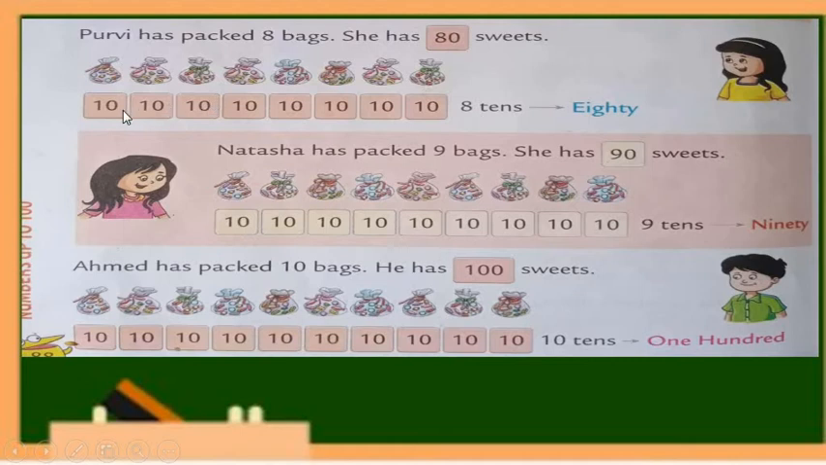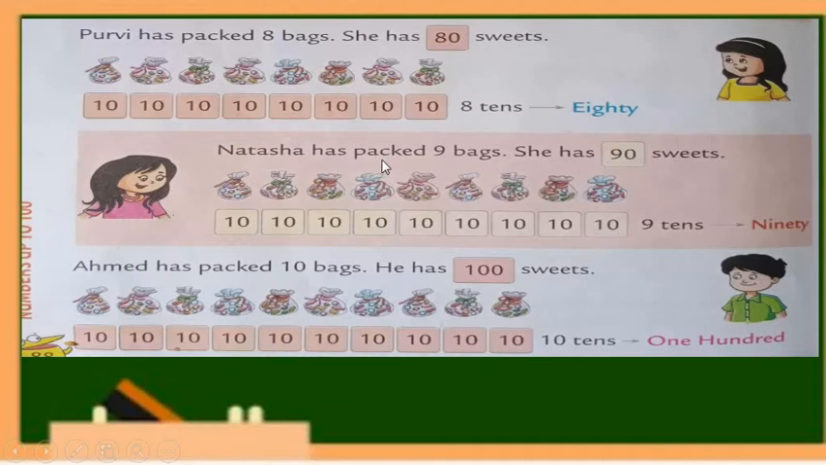We have to add these 8 times 10. Look, 1, 2, 3, 4, 5, 6, 7 and 8. Okay, so we can say that this is 8 tens. 8 tens means 80. So we can say that she has 80 sweets. Okay.